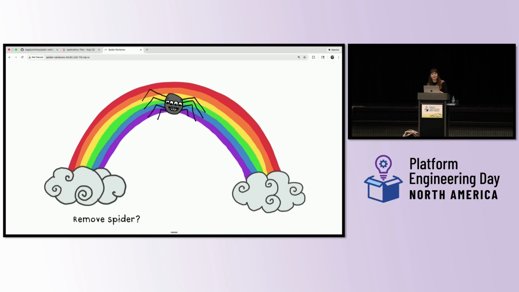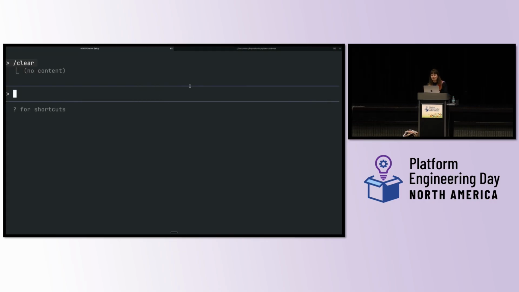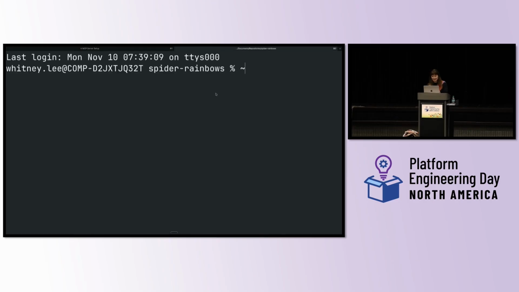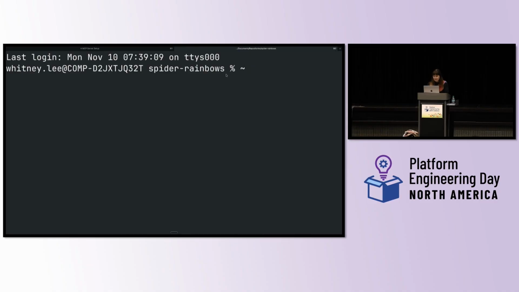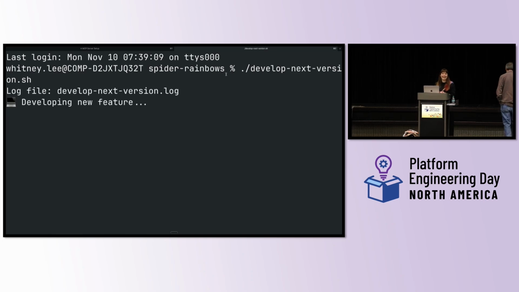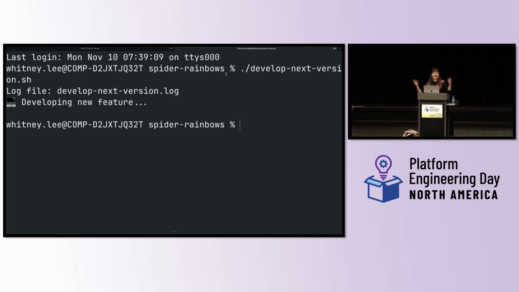So as a developer, I'm going to do some work to fix this, and I'm going to simulate that work here in my terminal. I have a script because no one needs to actually see me develop anything. So I just developed a new feature, just like that, magical. Okay, but here's the thing. Now I need to interact with my company's platform and follow my company's policies to get this thing into production.